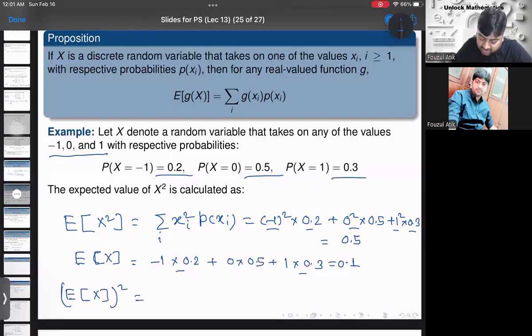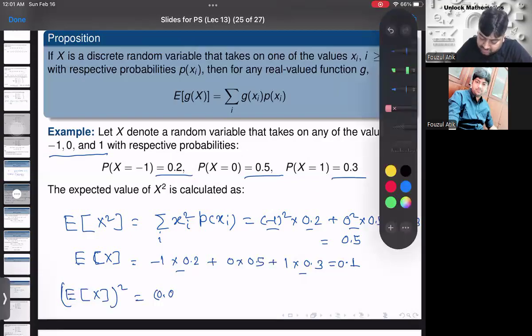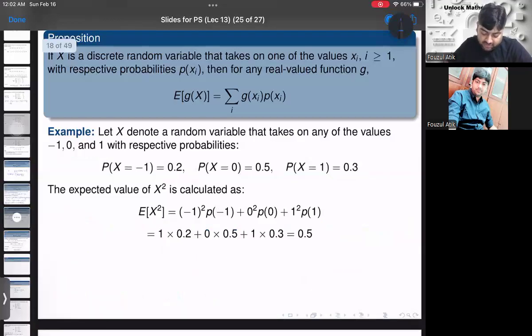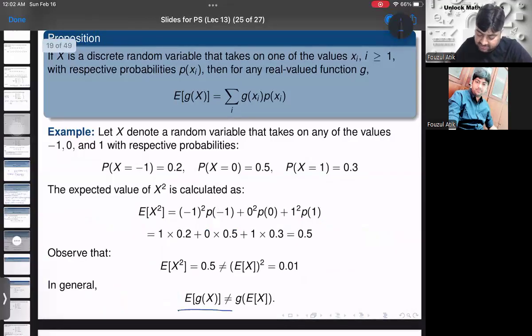This whole square is equal to 0.1 whole square, which is 0.01, and which is not equal to expectation of X square. Right? So what we observe? E of X whole square is not equal to E of X square. And in general, we have that E of g of X is not equal to g of E of X. I hope it is clear.